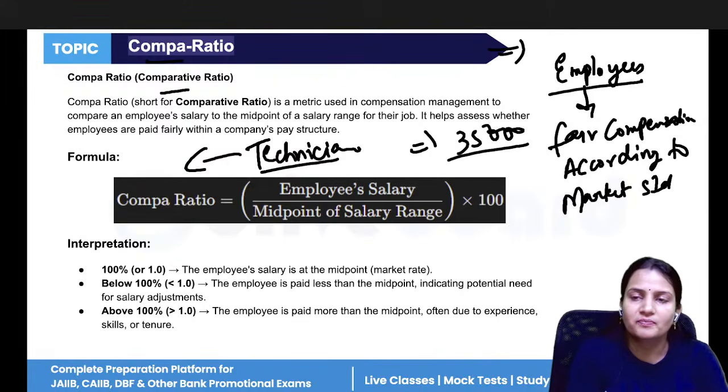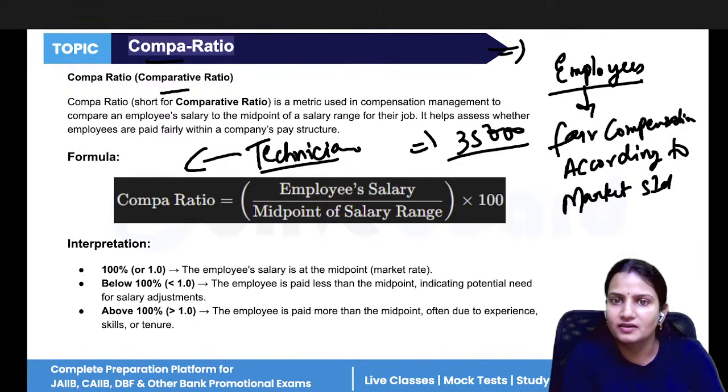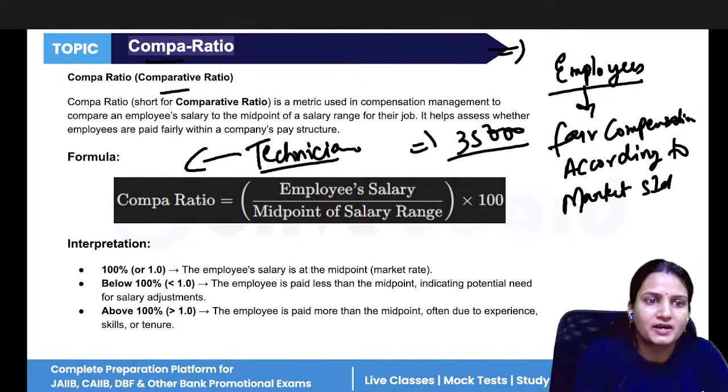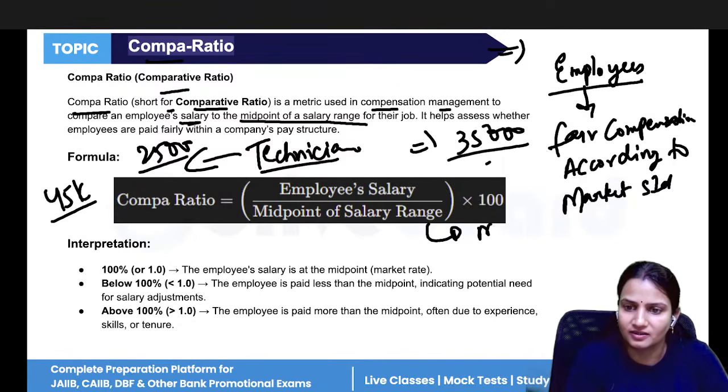So that is why this compare ratio helps to find the actual salary according to the market standard of the relevant employee. Compare ratio is short for comparative ratio, a metric used in compensation management to compare the employee's salary to the midpoint of a salary range. Midpoint of a salary range means market standard.